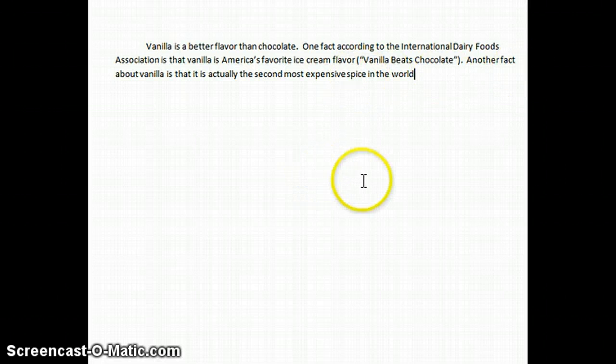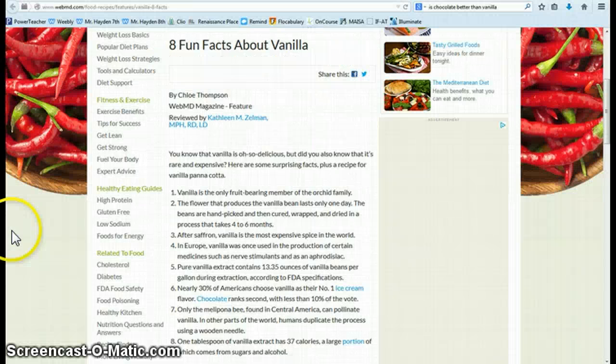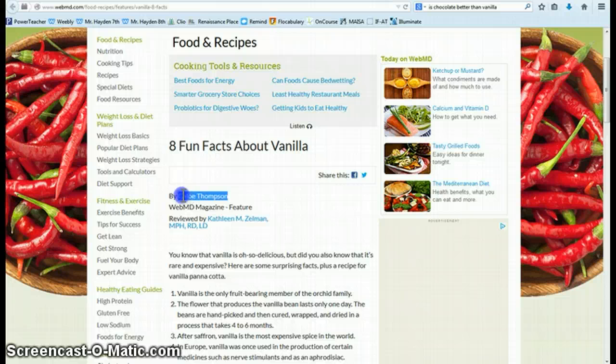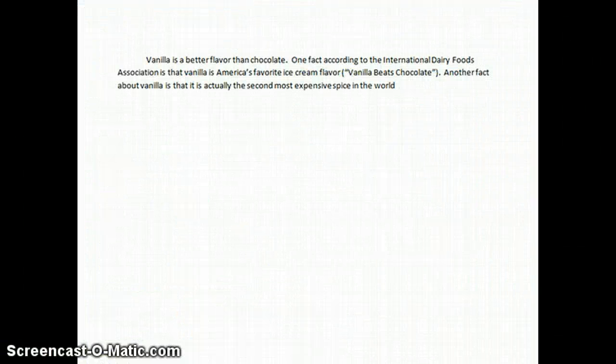Now, I didn't take their exact words, so I'm not putting it in quotation marks, but I still have to give credit. Looking back to the article, the first thing I look for is an author. This one has an author listed, a lady named Chloe Thompson. So in the actual text of my paper, all I need is that last name, Thompson. Going back, in the text I need to put her last name in parentheses. Now I have told you this is where I got this piece of evidence.